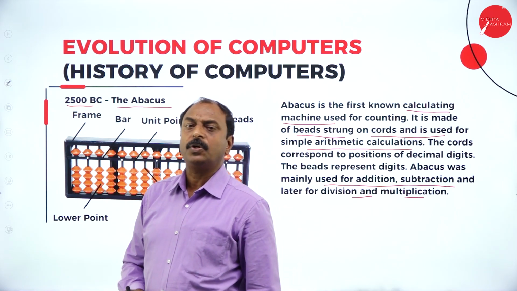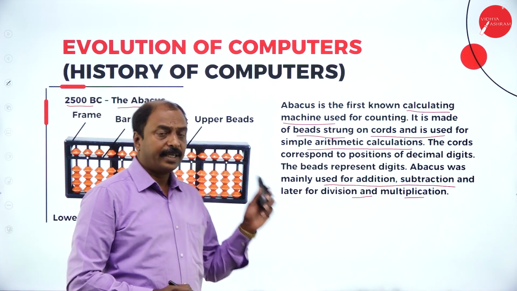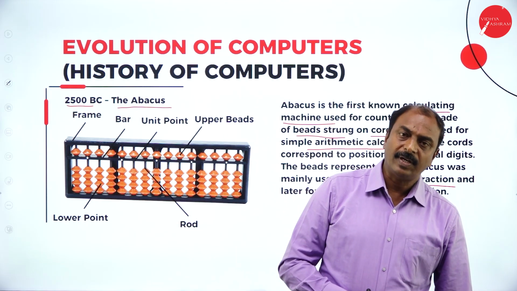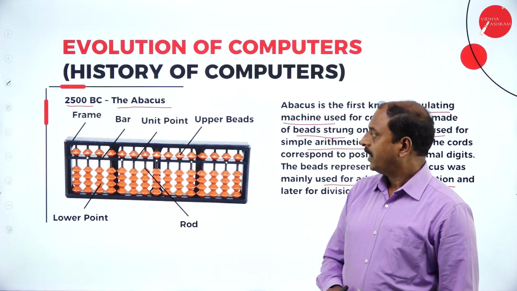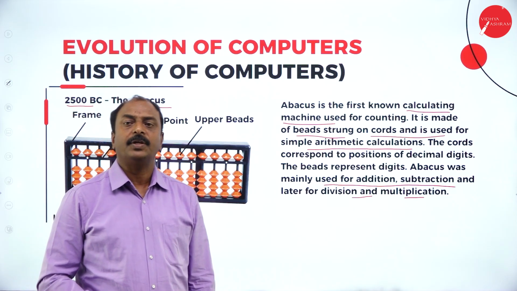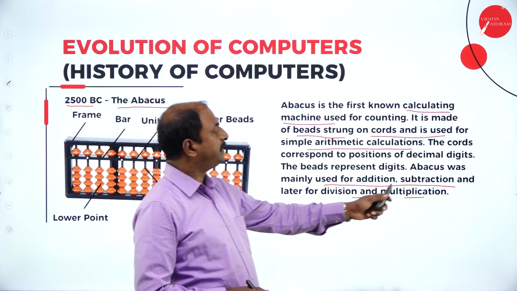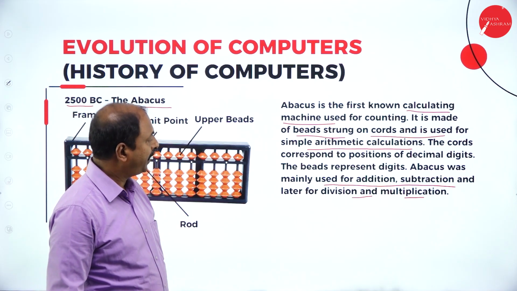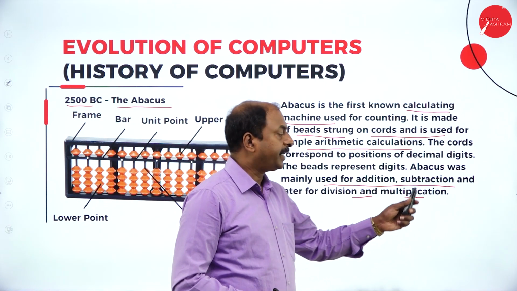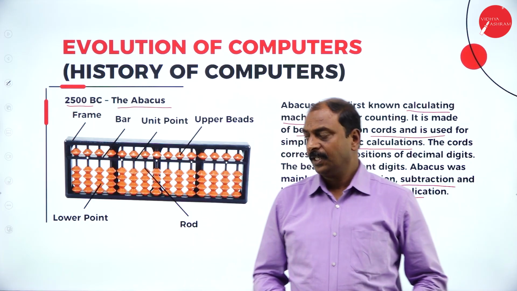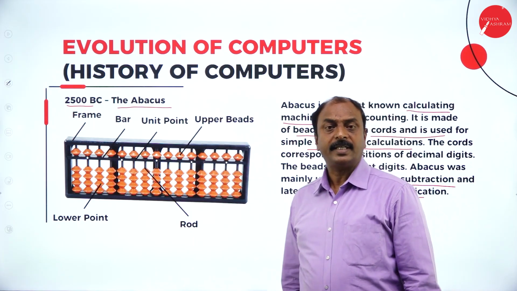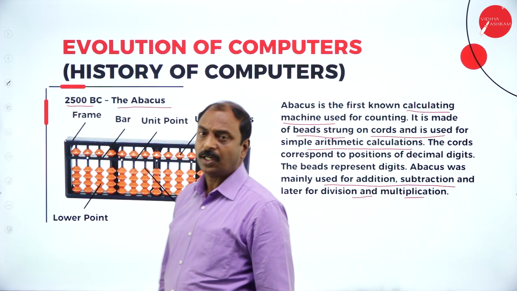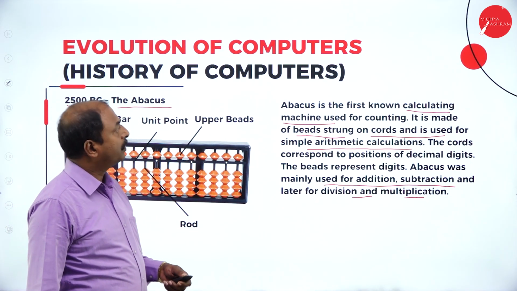This is the setup of the present day abacus, and the abacus was the first counting device developed for counting. At the beginning they were using it for addition and subtraction, and nowadays they have started using the abacus for division as well as multiplication operations. So this is the abacus, the first counting machine developed for calculation or counting. Now let us move on to the next slide.